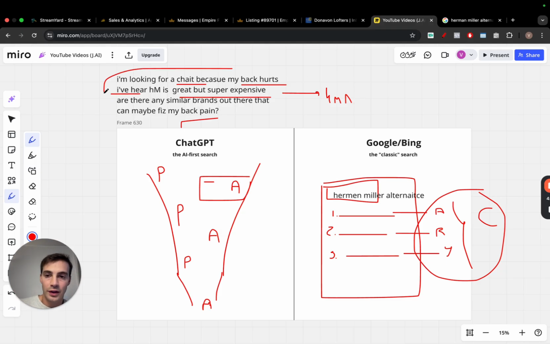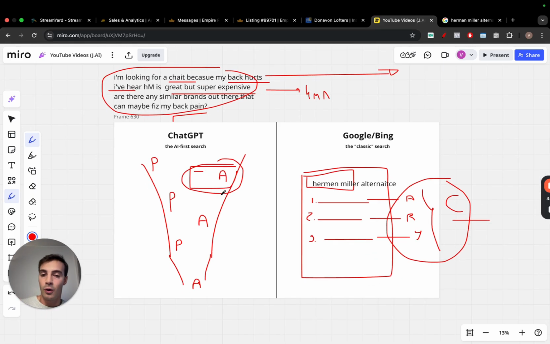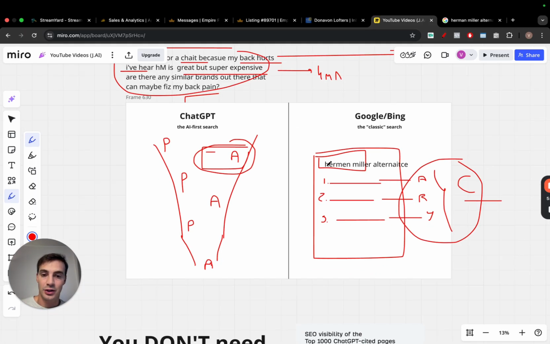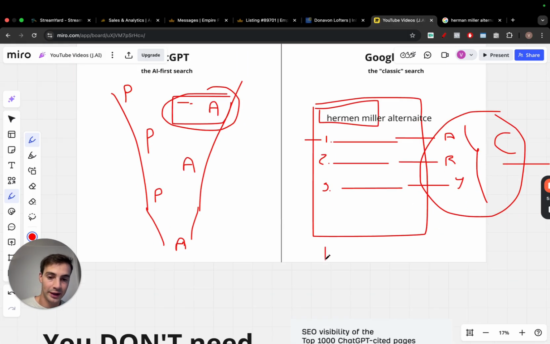So it has all this context, but all in all, what it's going to do is go on Google search or Bing and search for, hey, Herman Miller alternative, read through the Reddit comments, find what people are saying about XYZ models, see the pricing on different listings on different sites, read through the blog posts, whatever, and take all that info and condense it into a short answer for you. Point being, all the work you were doing manually, now the AI is doing for you. In other words, there's no one-to-one correlation between the guy ranking first right here and the brand being mentioned or cited first right here, because you can be ranking 100th, right?